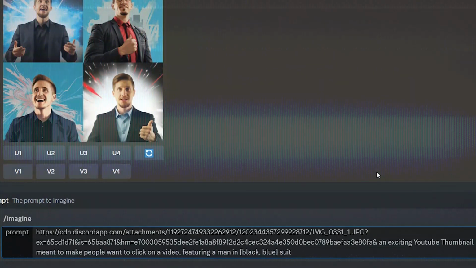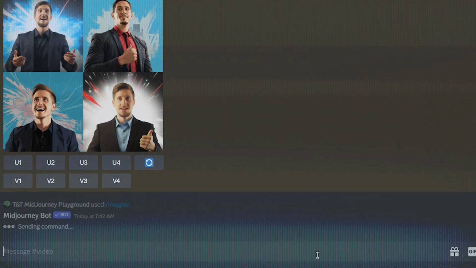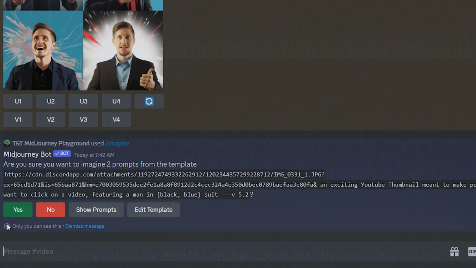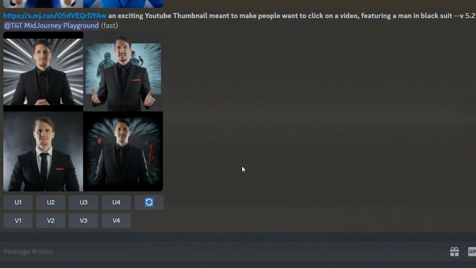Here's an example of a permutation prompt where I want multiple versions of the same prompt, but with different colors involved. Click yes to proceed. So here you can see multiple versions of the same prompt, but with slight tweaks and variations. Really helpful if you want to generate a lot of ideas very, very quickly.